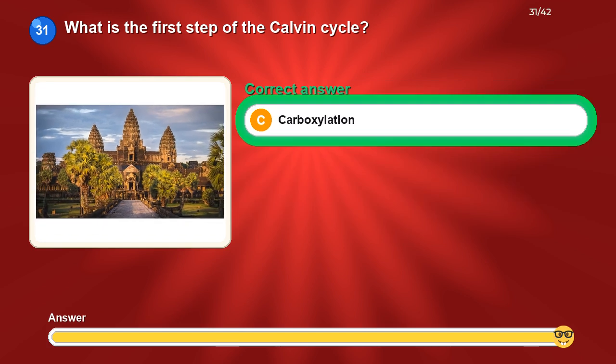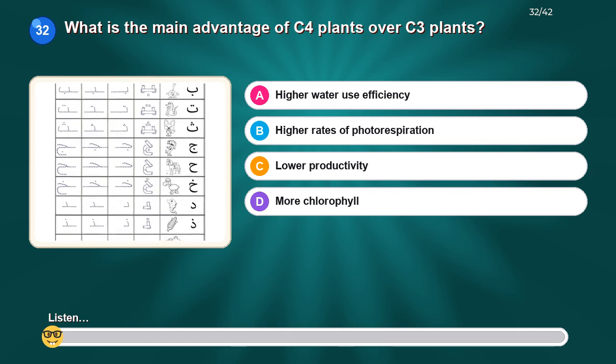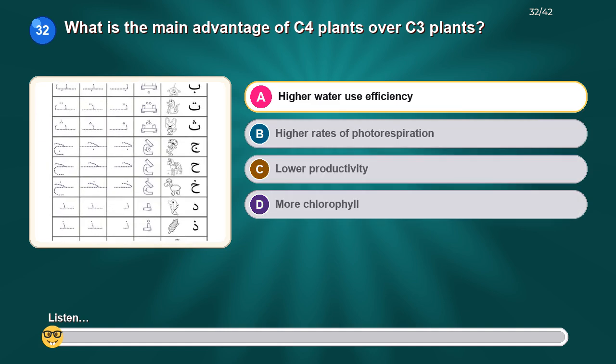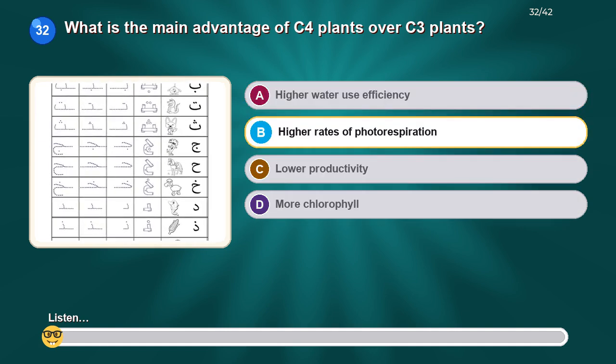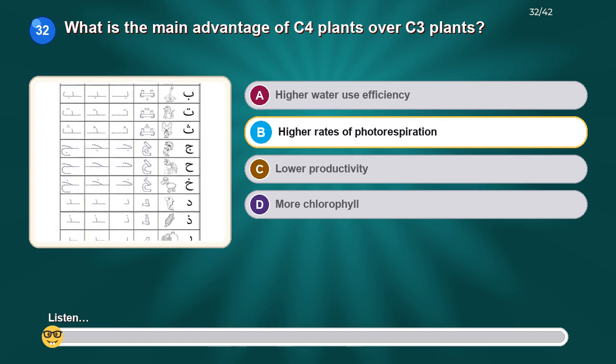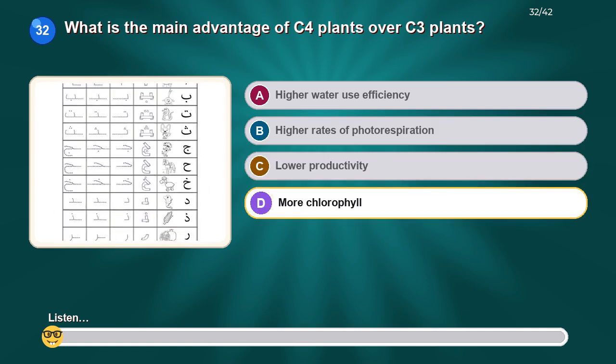The correct answer is carboxylation. What is the main advantage of C4 plants over C3 plants? Option A, higher water use efficiency. Option B, higher rates of photorespiration. Option C, lower productivity. Option D, more chlorophyll.